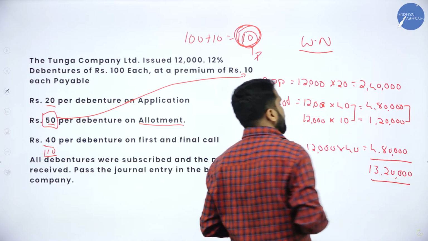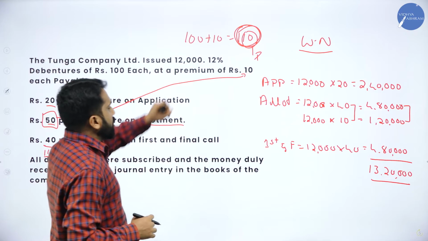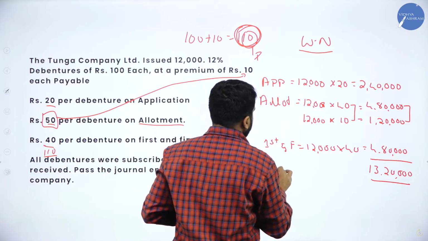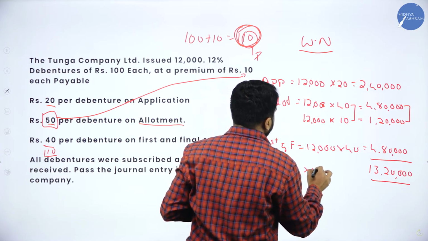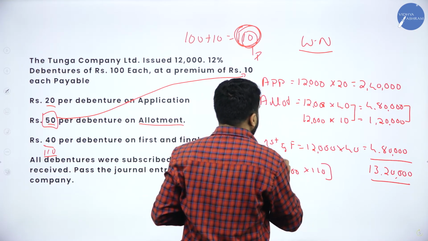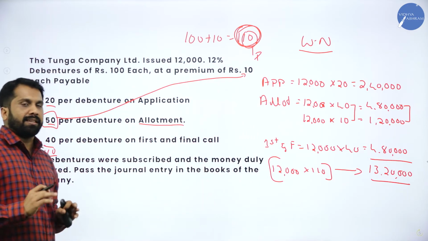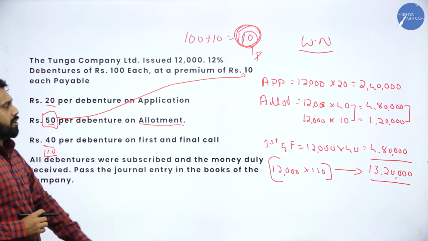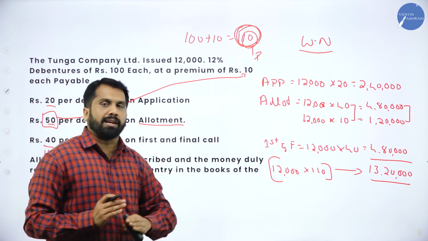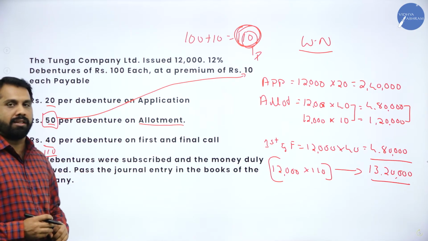Whether your answer is correct or wrong, how to check? Yes. Your number of shares 12,000, share value 110. If you multiply, you will get 13,20,000. Like this, you can verify your answer also. So, we're done with your working note. Now, what is the next procedure? Yes, directly we'll go with the journal entry.